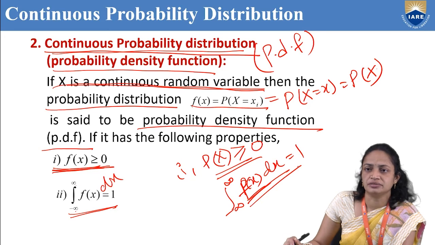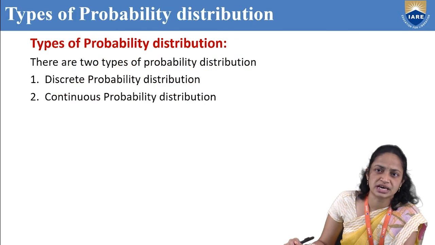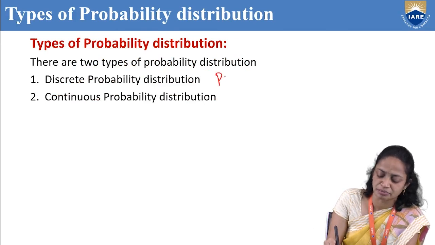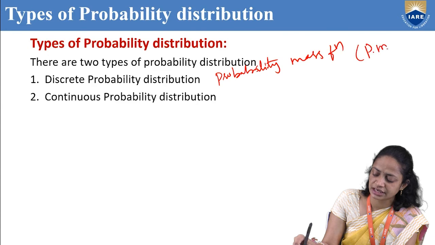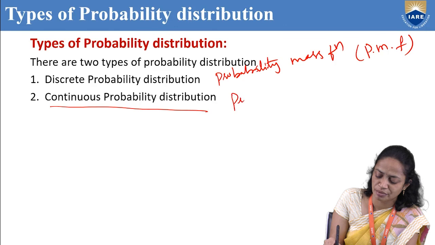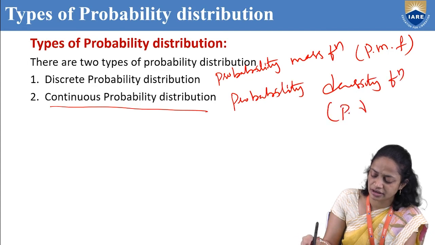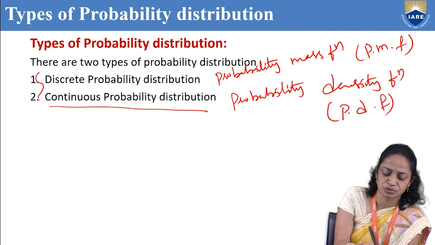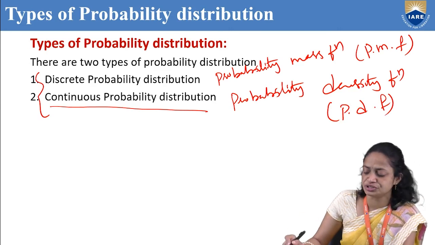So this is our second property. So, how many types of probability distributions are there? Discrete probability distribution, that means probability mass function, or PMF. And continuous probability distribution, that is probability density function, that means PDF. Okay. So these two are probability distributions. Based on these two probability distributions, we can find the problems.